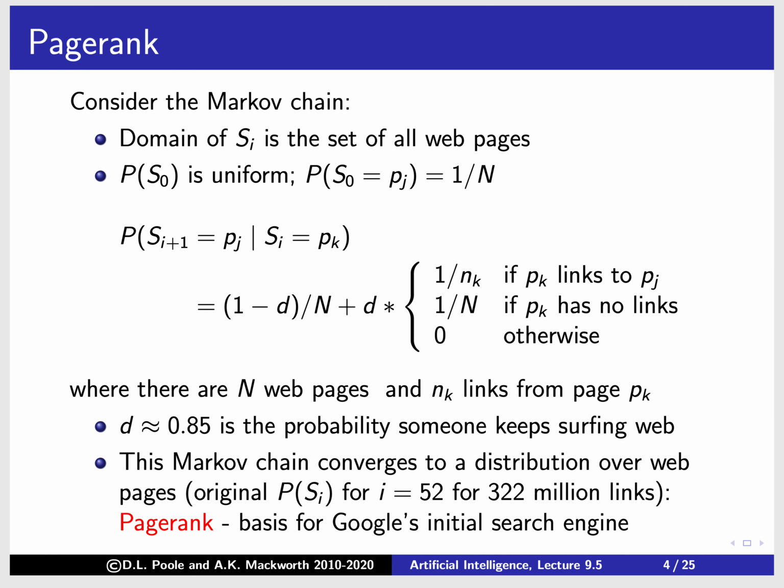Brin and Page tried to sell the patent for this to Yahoo, I think it was, for $1 million. Yahoo didn't want to buy it, so instead they formed their own company, which is now one of the biggest ones. The way they computed this is they just ran the Markov chain. They ran it for 52 steps, and that was their value for which are the most popular web pages. It's based on this random surfer, seeing where you end up, and this gives the PageRank.